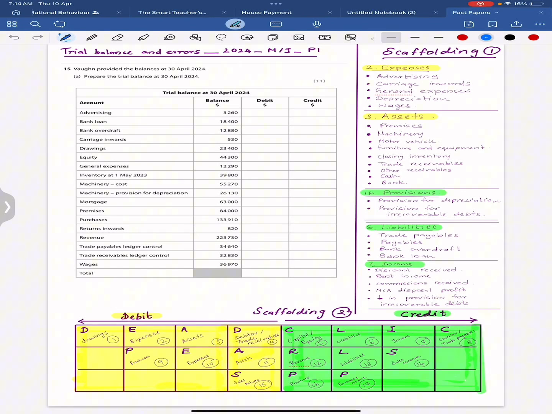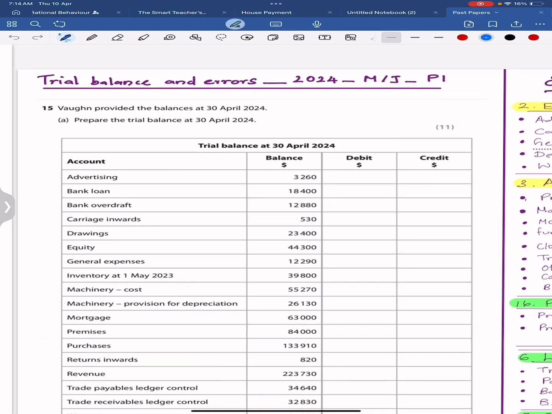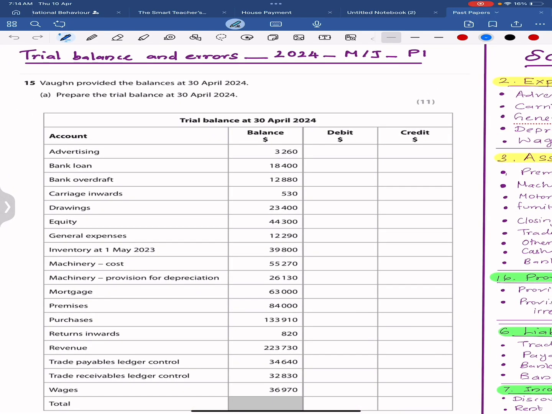Trial Balance and Errors, 2024 May-June Paper 1. The following information is provided as at 30th April 2024. You are expected to prepare a trial balance at 30th April 2024. This question is for 11 marks.